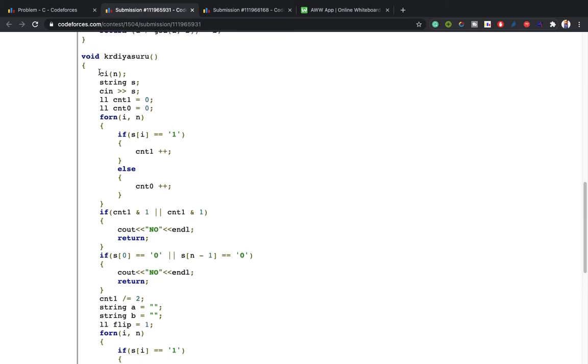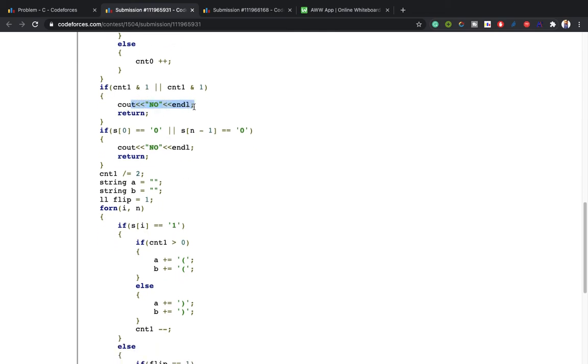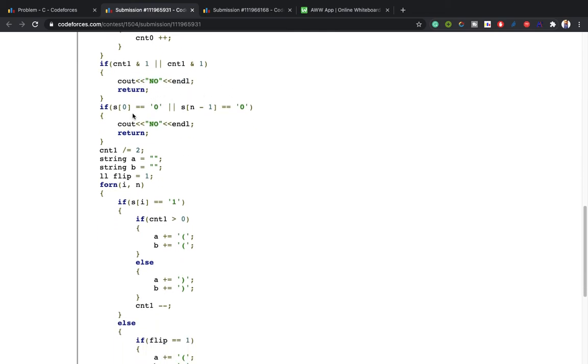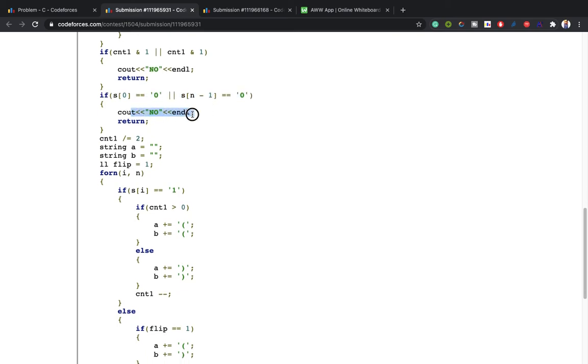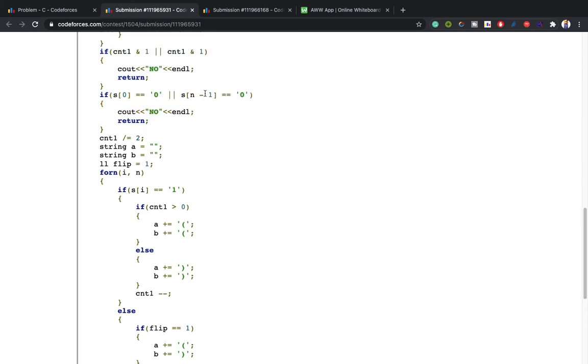Here I take the inputs, the length of the string and the string s, and I took the variable count1 where I stored the count of the ones, and count0 where I stored the count of the zeros. If the count of 1 is odd, then the answer will definitely be no. If we are getting 0 at the first and 0 at the end, then the answer will definitely be no. So we have to handle the case for the no. Now we have to handle the case for the yes.